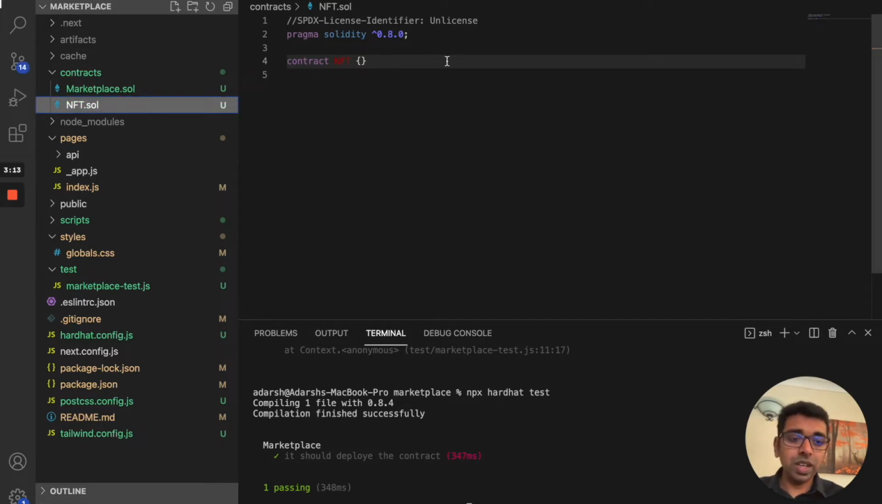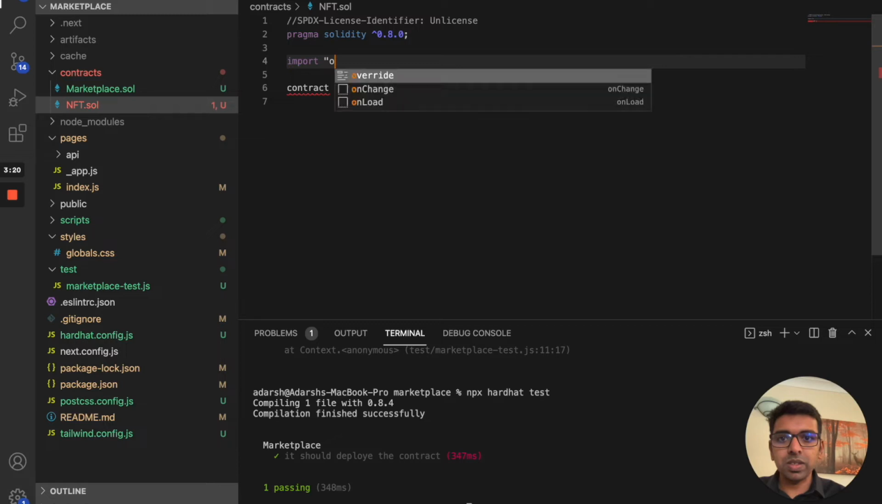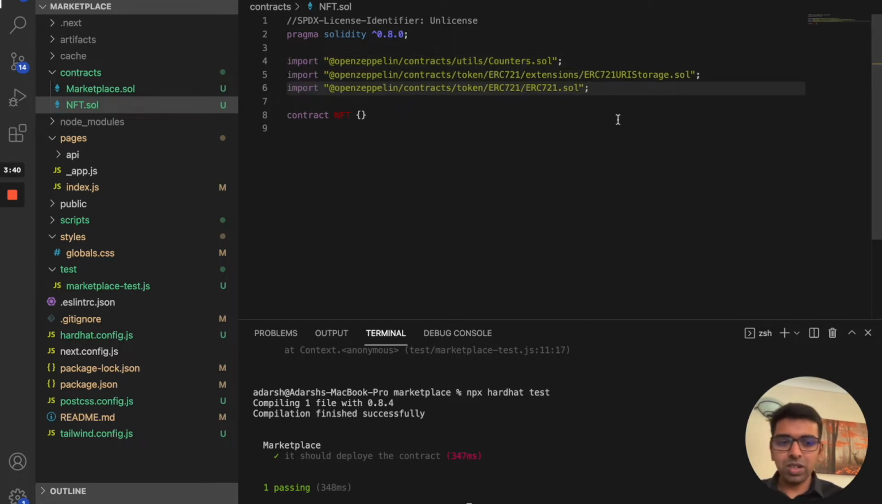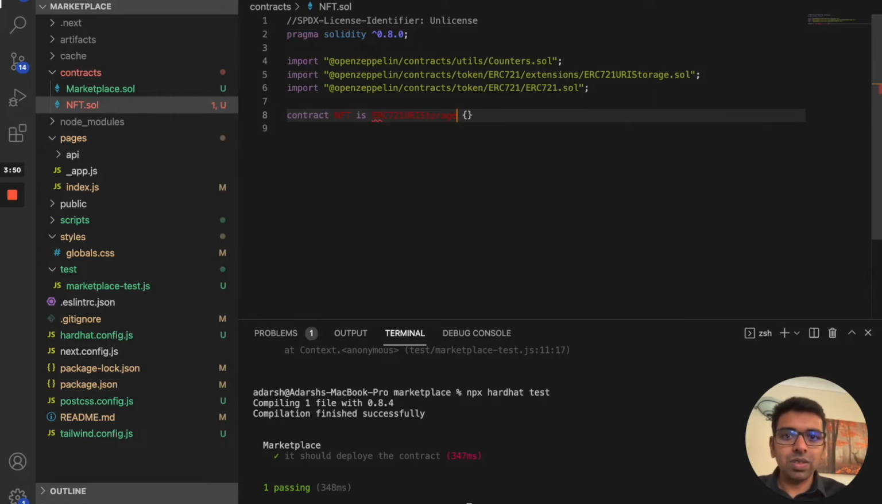First, we're going to write the NFT item contract. So we're going to import a few things from OpenZeppelin. We're going to start with OpenZeppelin counters because we need an item. I'll explain all those things later. If you go to the GitHub documentation, you would be able to see for creating an NFT what kind of things you need to import. So we're going to say this is ERC721URIStorage.